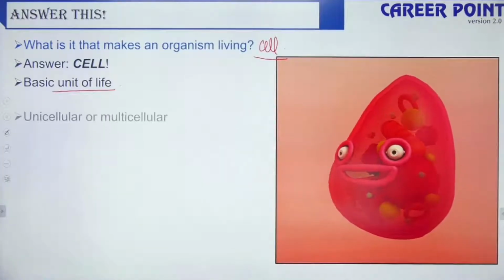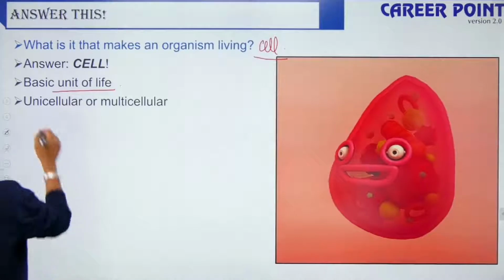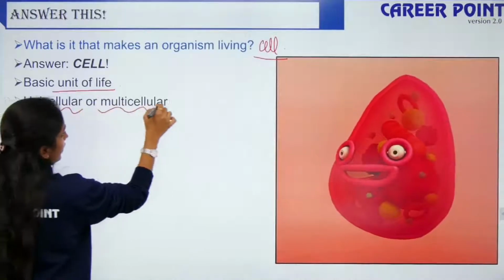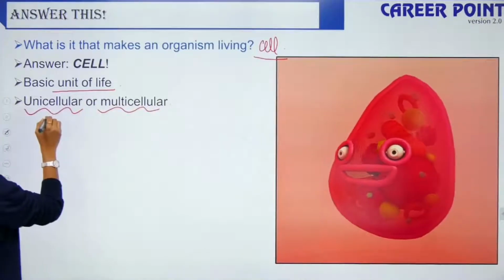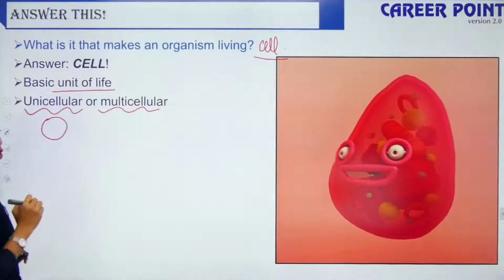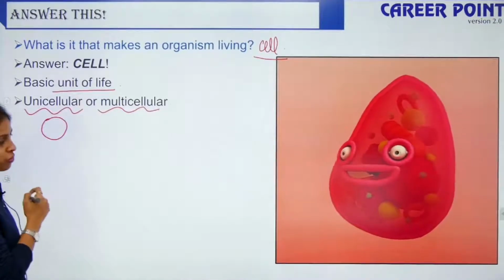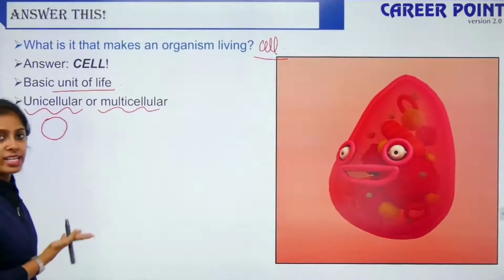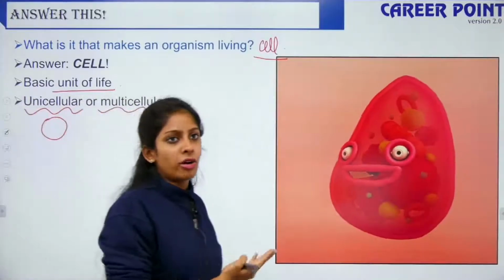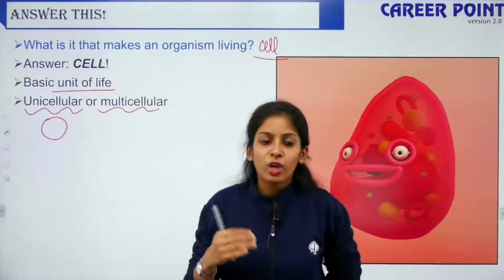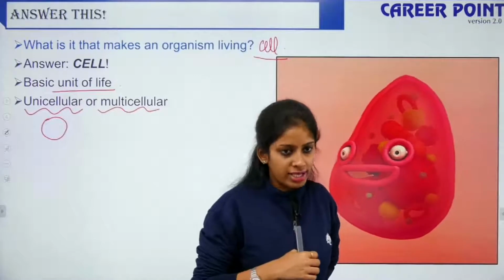So moving forward, your cell can be unicellular or multicellular, right? Unicellular means one cell makes up an organism, only one type of cell. Multicellular means you have many types of cells which make up an organism. For example, we humans are multicellular organisms, right?